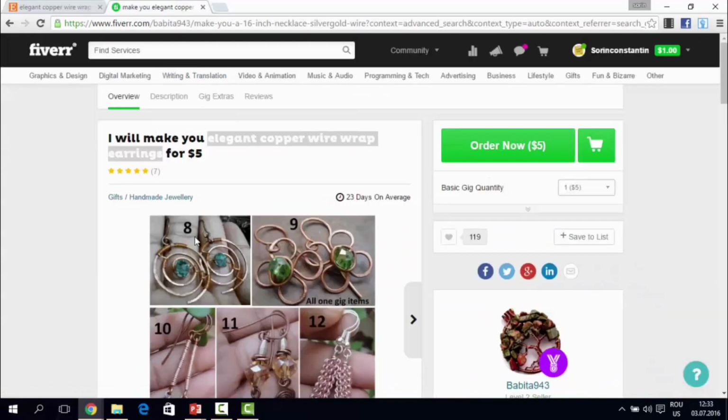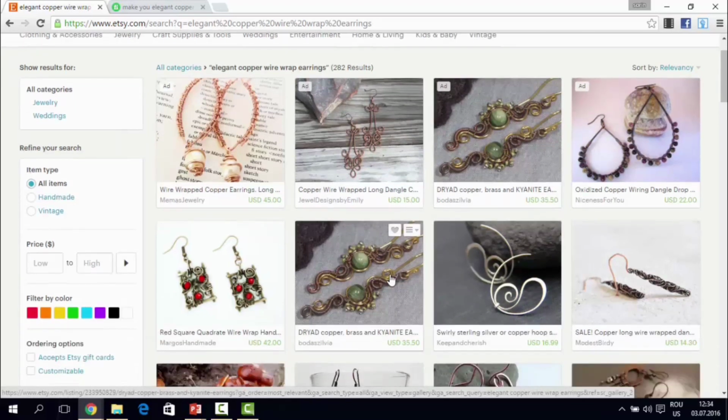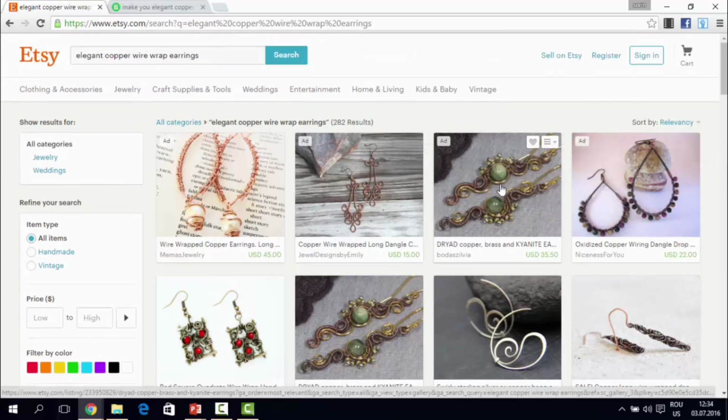So here you can see that this seller creates them and sells them for only $5, and here we have them at $45, $15, the cheapest, the simplest model of them all. But all of those that also have semi-precious stones or other things like that are going well past over $25, as you can see. Okay, so here you can make a return on investment of over 400, even 500%,